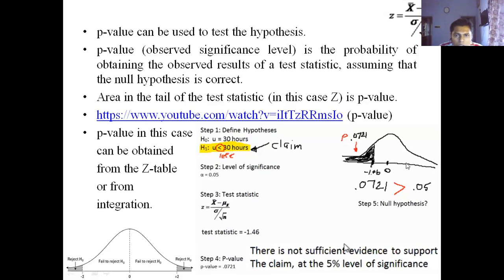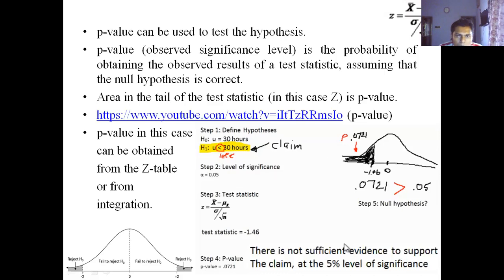So your p-value is 0.0721, and your level of significance alpha is equal to 0.05. So 0.05 lies somewhere here.